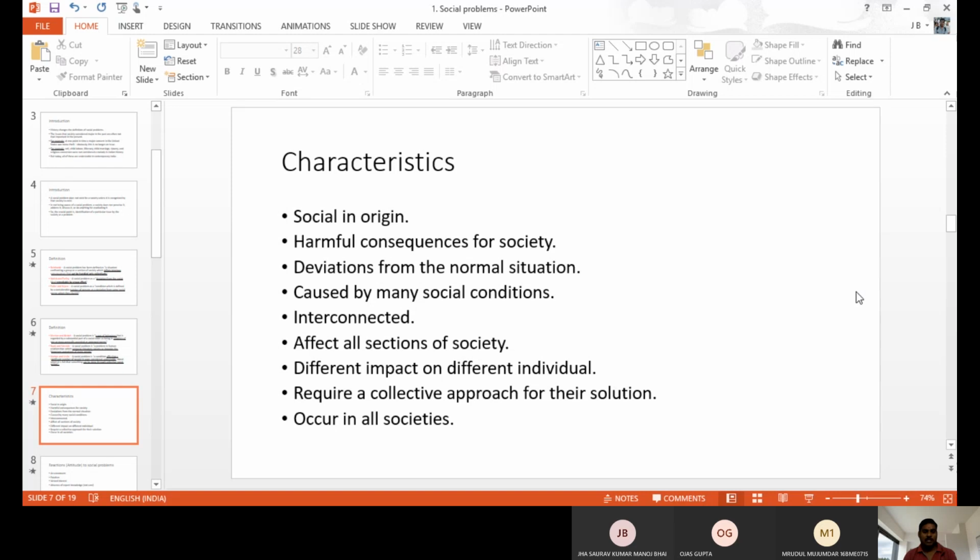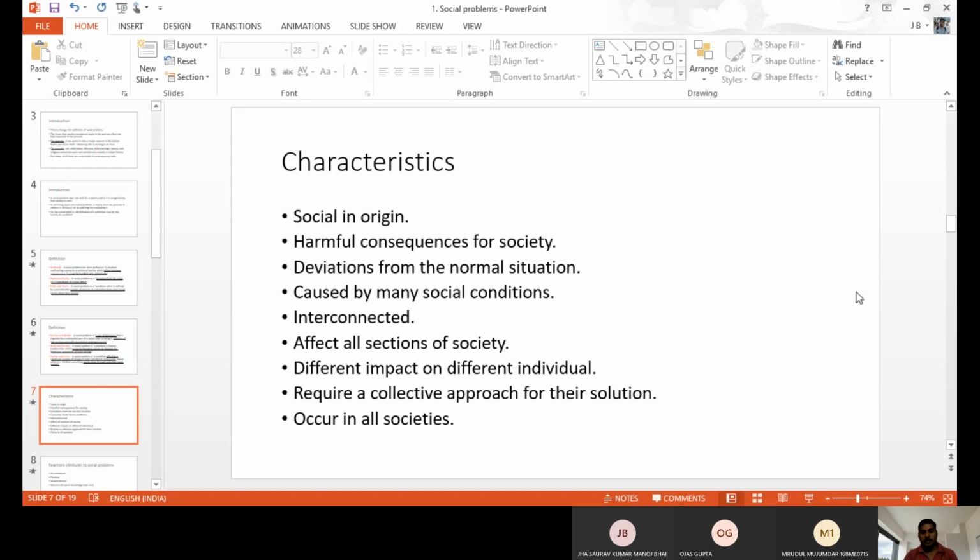Religious violence and caste violence are all social problems. If you are going to solve them, unemployment is an issue, illiteracy is an issue, and lack of maturity or other things are also reasons for caste violence and religious violence. Many social conditions play a role in social problems, and all problems are interconnected. Because of one issue, another issue may emerge; because of a third issue, a fourth may emerge. One problem is connected with another problem. That is what social issues or social problems are.